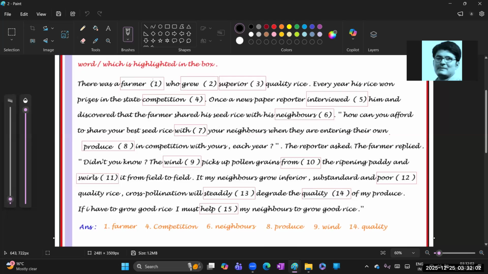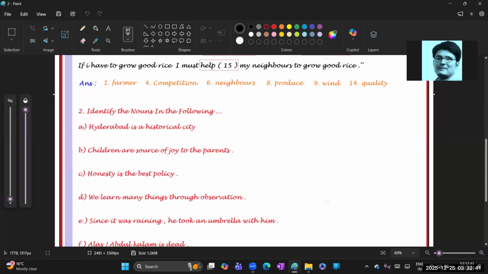Then the sixth one, neighbors, is also a noun, and the eighth one, produce, is also a noun. The ninth one, wage, and the last one, the 14th, quality. Not quantity, as I said. Good quality is also related to nouns. Now, next question.